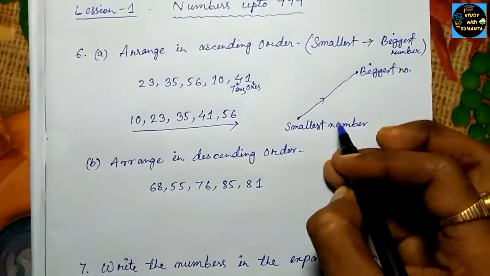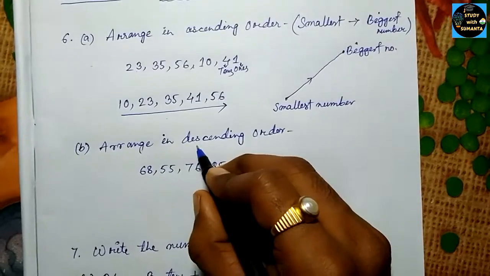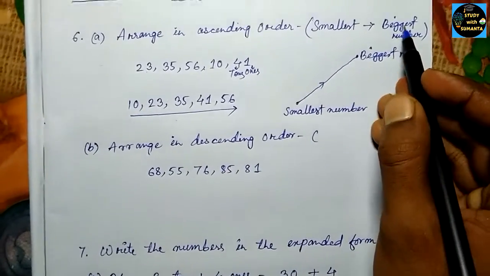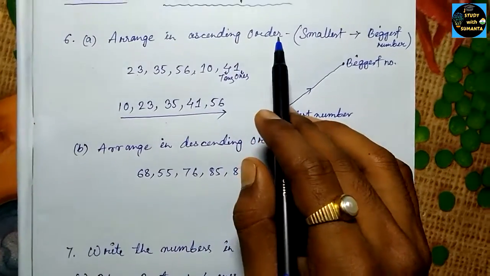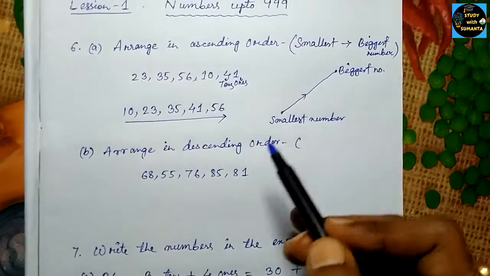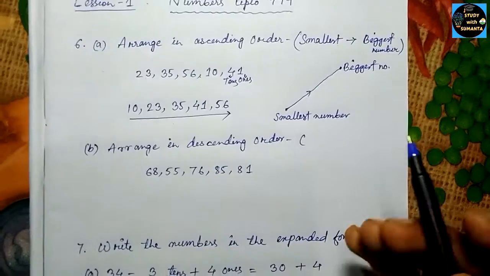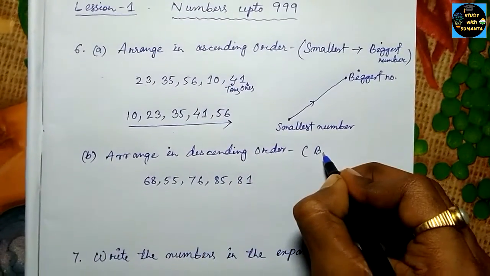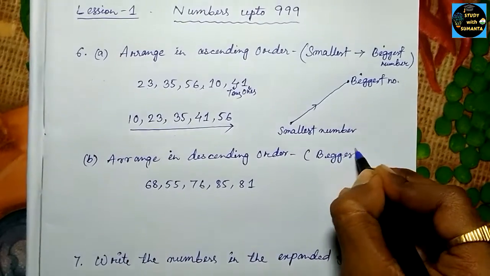What do you mean by descending order? It is the opposite of ascending order, that is from the biggest number to the smallest number.